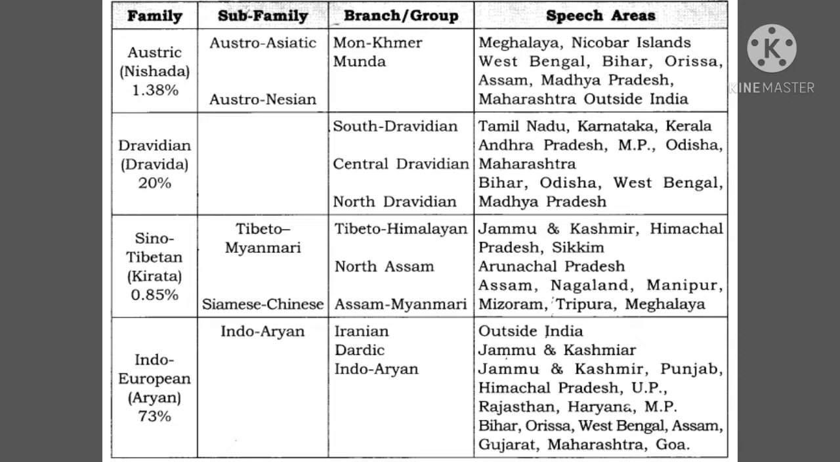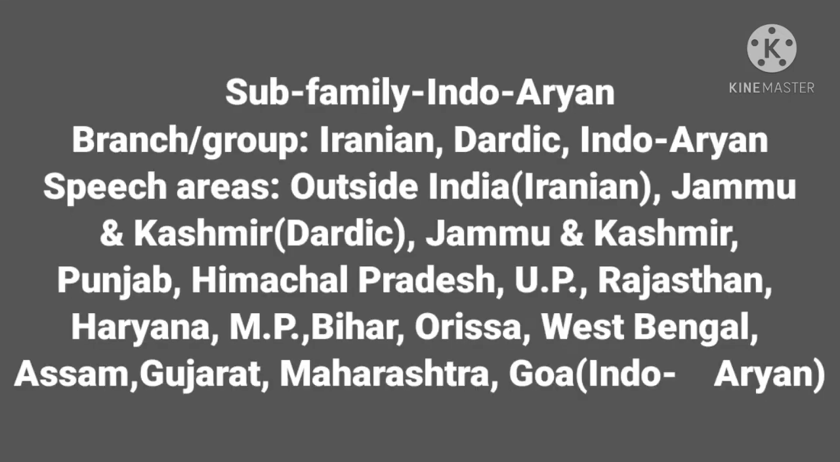Now students, after seeing that chart, we come to know that the most spoken languages come under the Aryan family, which includes, outside India, Jammu and Kashmir, some areas of Punjab, Himachal Pradesh, UP, Rajasthan, Haryana, Madhya Pradesh, Bihar, Odisha, West Bengal, Assam, Gujarat, Maharashtra and Goa, covering a lot of the area of the linguistic classification of the composition. So now let's see the religious composition.